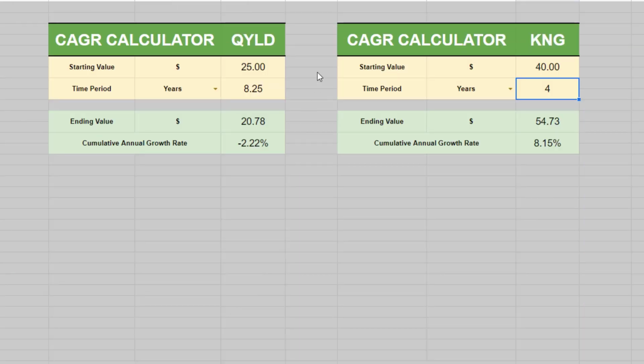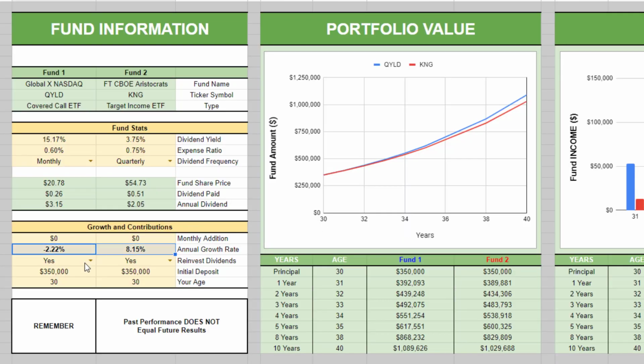If you recall those numbers from Seeking Alpha here on our CAGR calculators, the starting value for QYLD was 25 for a total time period of 8 years and 3 months, so 8.25, with the ending value being 28.7. This gives us a cumulative CAGR number for QYLD over the course of the fund history to be negative 2.22%. And the same likewise for KNG for a 4-year history gives us a cumulative annual growth rate of 8.15%.